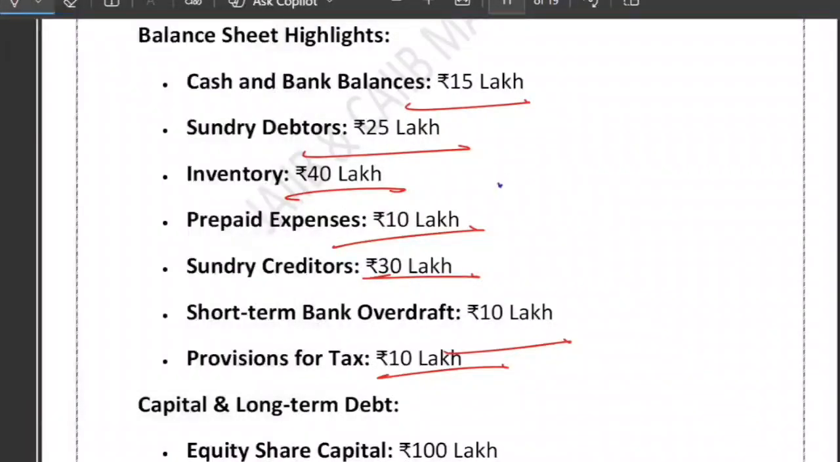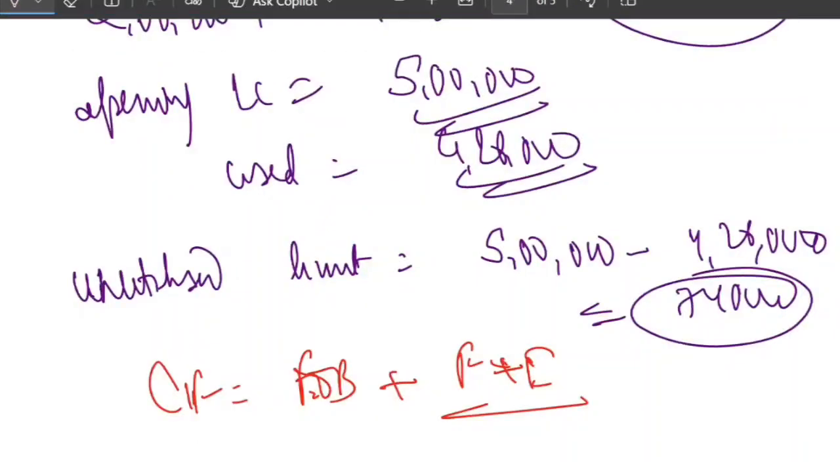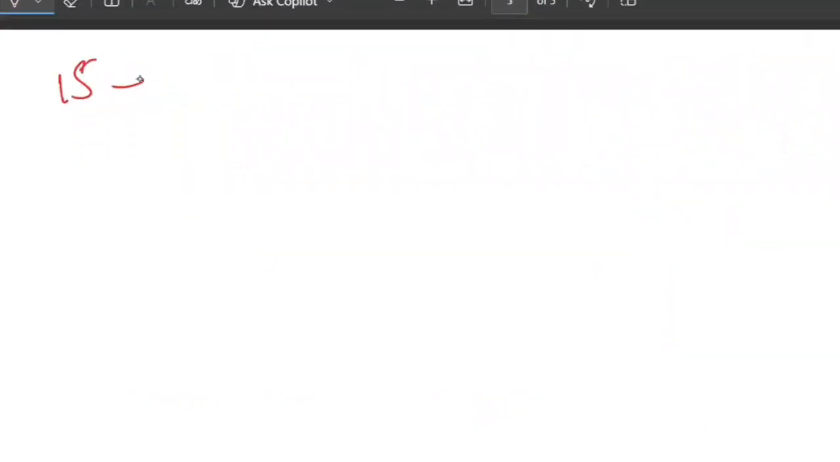Then only we can say that this is the current asset. So current ratio. So see, cash and bank balance, current asset. Okay, sundry debtor, current asset. Inventory, current asset. Prepaid expense, current asset. Rest one is not. So just add all of them. 15, 25, 40 and 10. Just let me add it. So 15 plus 25 plus 40 plus 10. That is equal to 90 lakh.